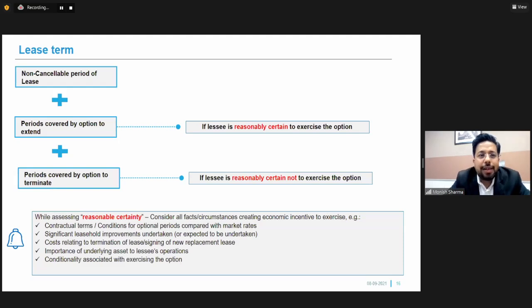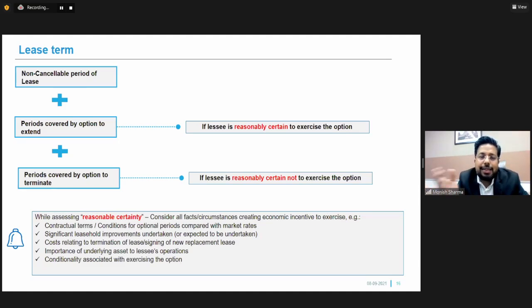Now, let us see what a lease term is. Lease term is the non-cancelable part of the lease, plus the period covered by an option to extend that lease. So suppose the initial lease period was for 3 years, and there's an option for the lessee to extend this lease for another 3 years, and it is reasonably certain that the lessee will exercise this option.